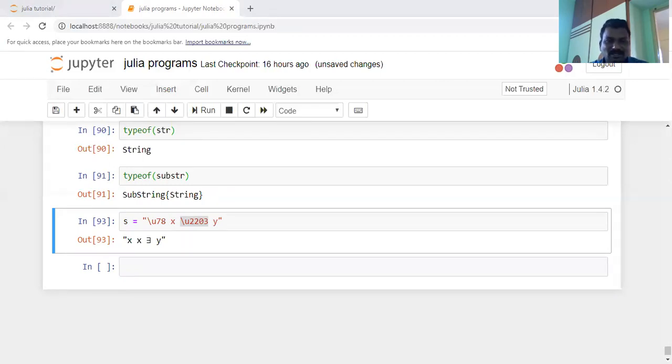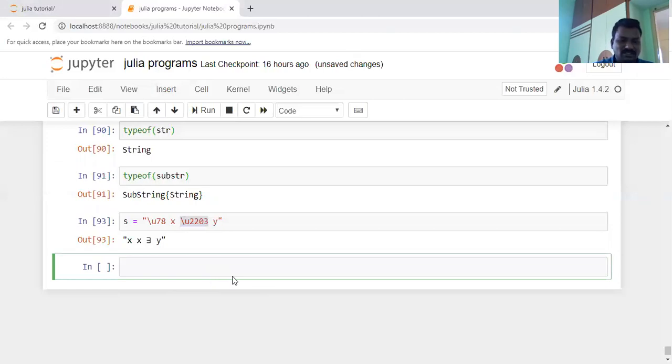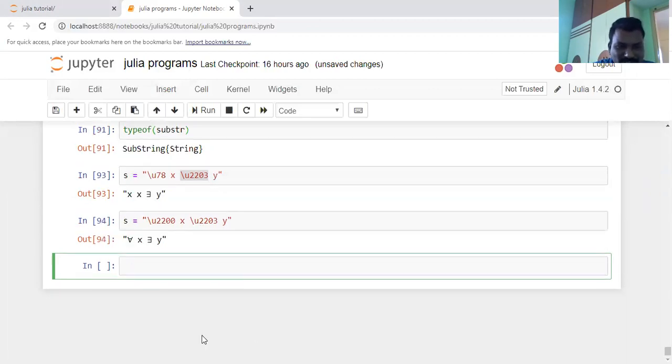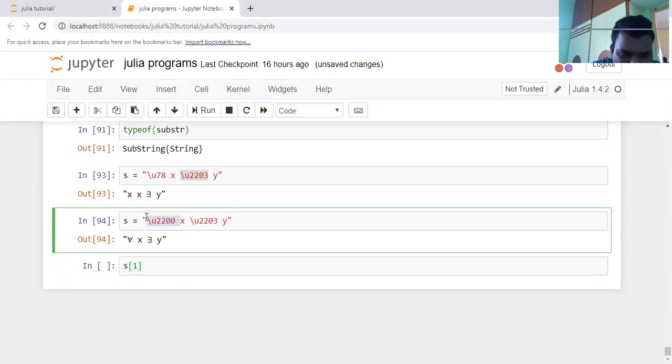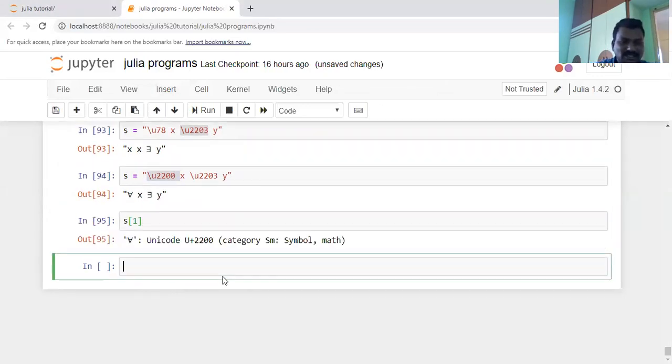For example, I want to access the for all symbol. I want to access this information, s of 1 in this case. Okay, this is a Unicode symbol. Here the for all symbol is equal to this. For example, s of 1 is Unicode 2200, the for all symbol. In this way you will access the for all symbol.